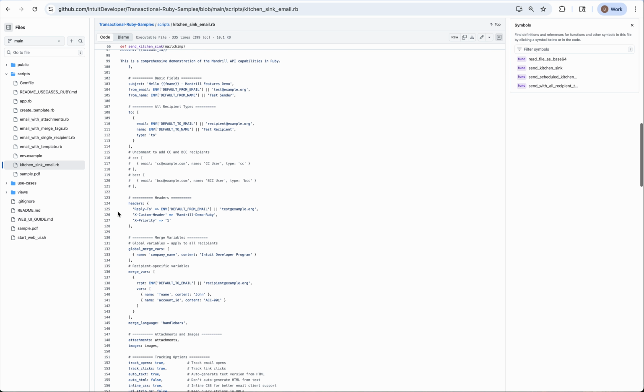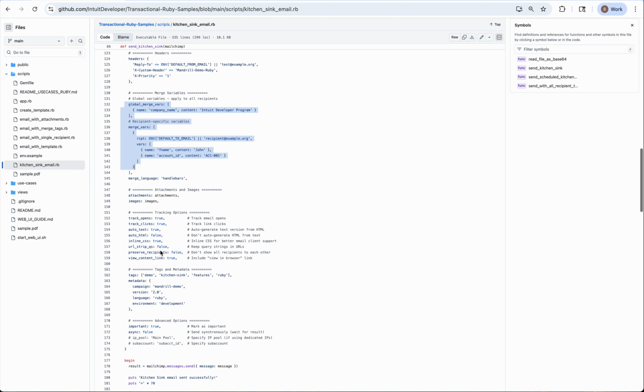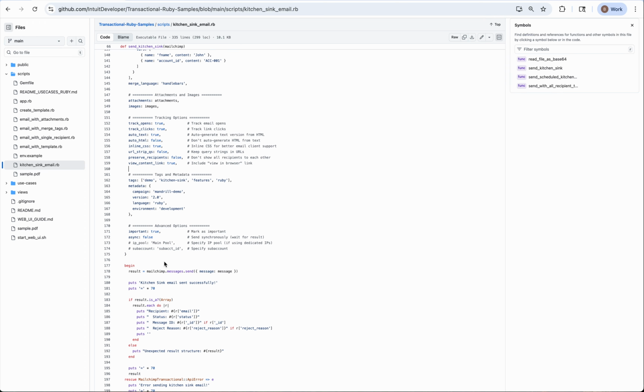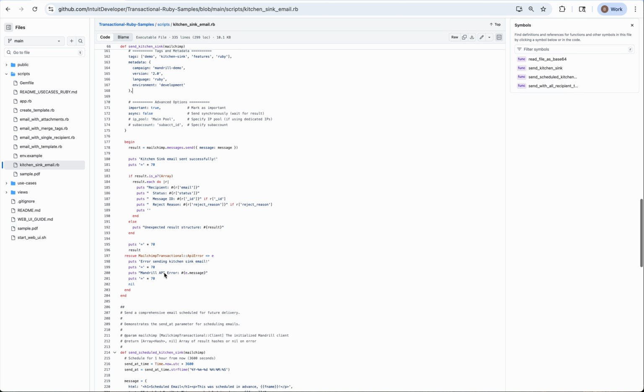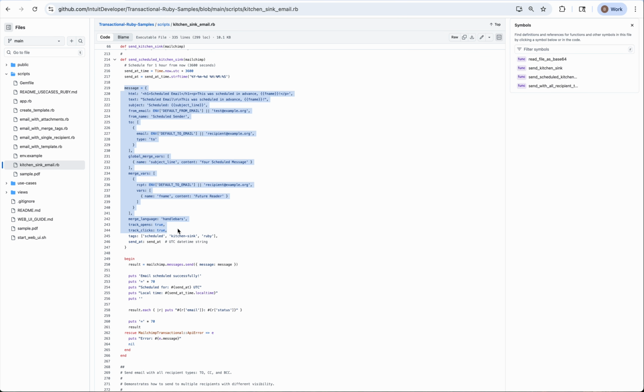This is going to be using the majority of the features. It's going to show you how you can use some headers. We also have the merge variables, and we have attachments being added. We even have room for images, to show you an example. Of course there are a lot of analytics that you can use with the Mandrill SDKs and API. We'll also show you how to use some tags and some metadata. Then we'll show you the message object where all of this is utilized, and ultimately we do mailchimp.messages.send to send that message.